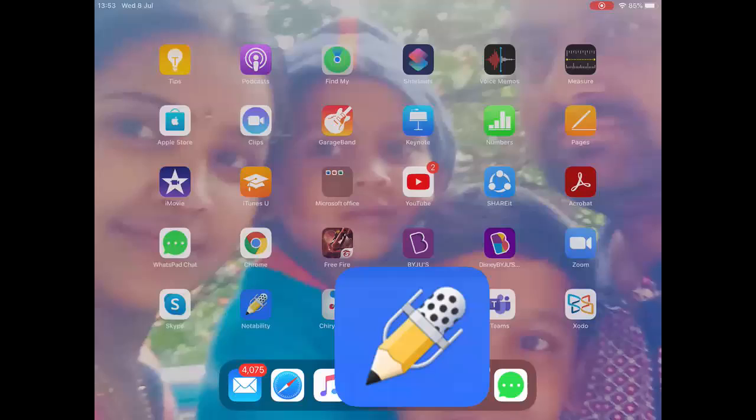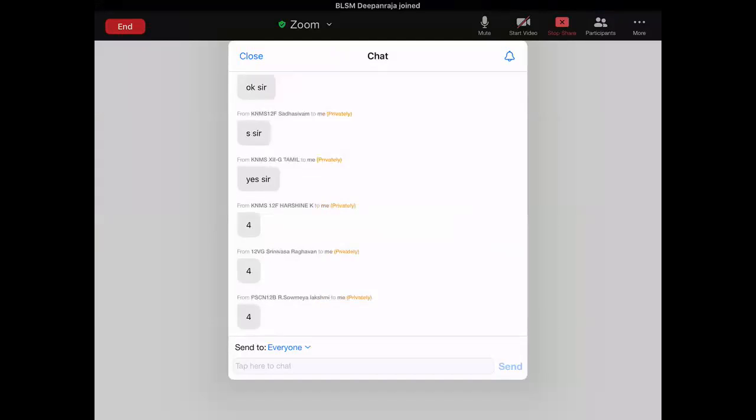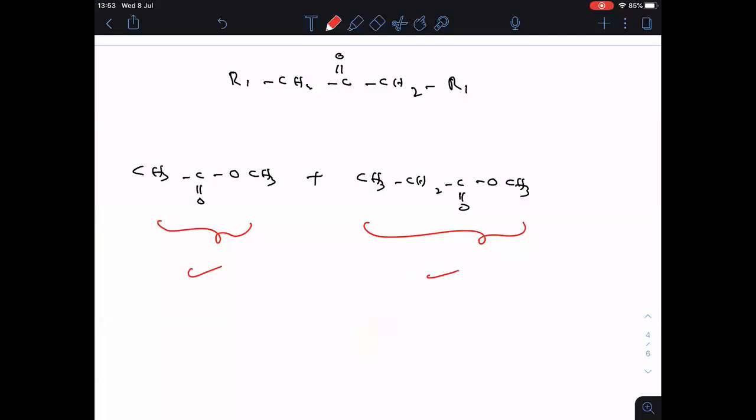Okay, let me see the chat box. Tell me. When both are having alpha hydrogen atoms in crossed aldol condensation, how many products are formed? 4. Very good. Here also same logic. So total how many products are formed? 4. This was a JEE Advanced question, integer type. Total 4. In that 4, 2 are self products, 2 are crossed products.